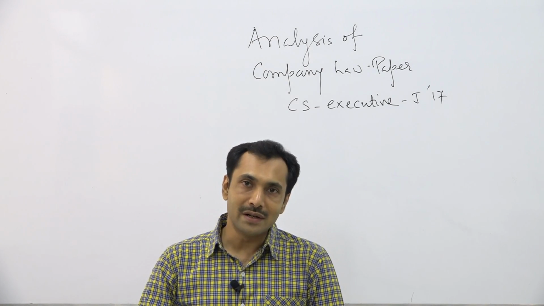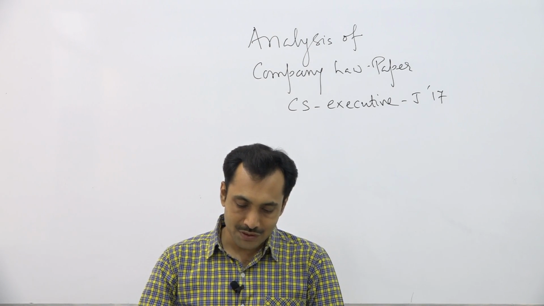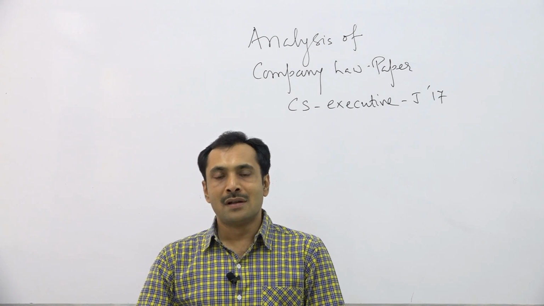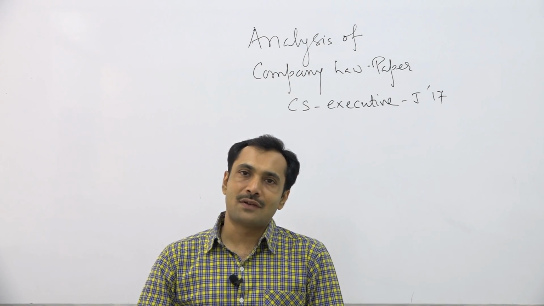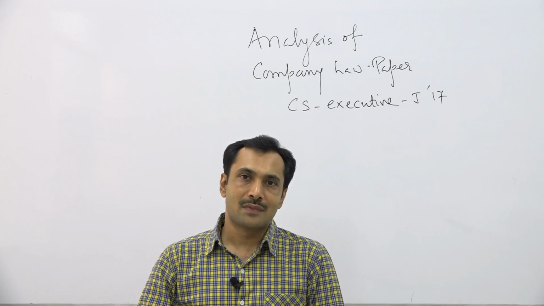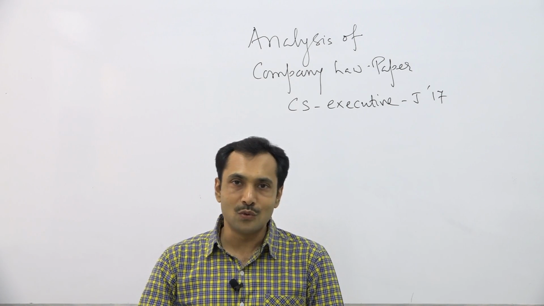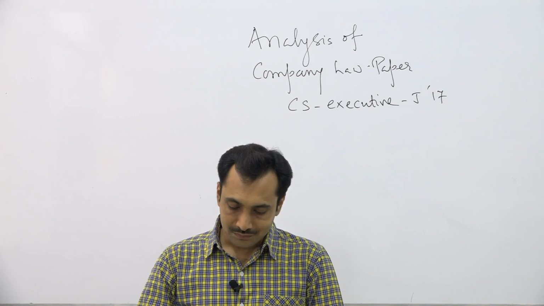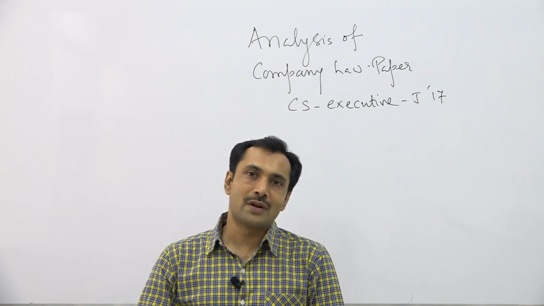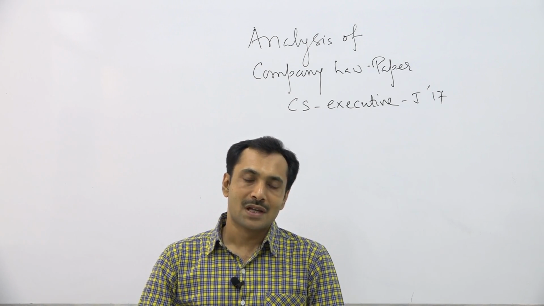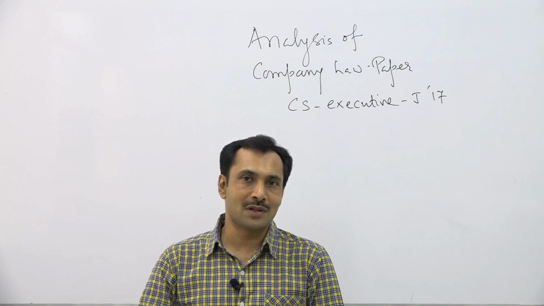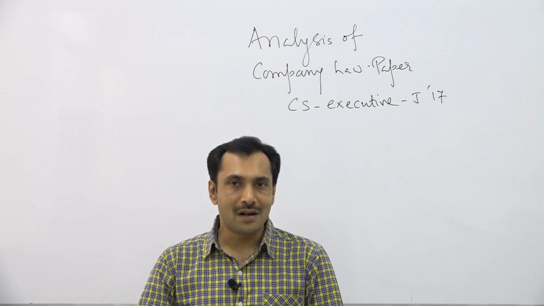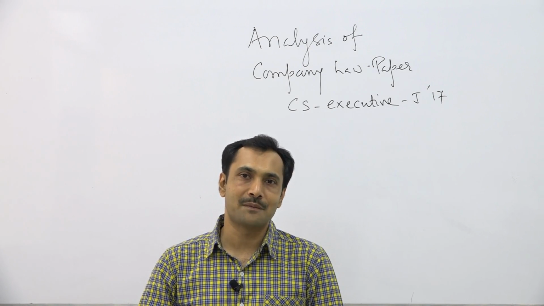Question number 1D: a merger of a subsidiary company into the holding company. Remember, the provisions of amalgamation and merger are available under the new Companies Act 2013, and there is what is called a fast track merger, but it is possible only between the holding company and its 100% subsidiary company.